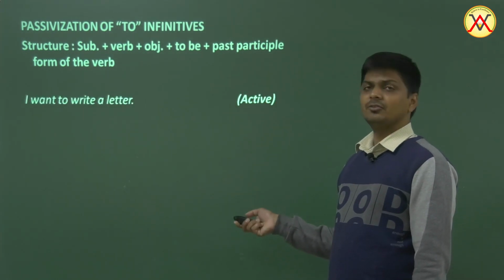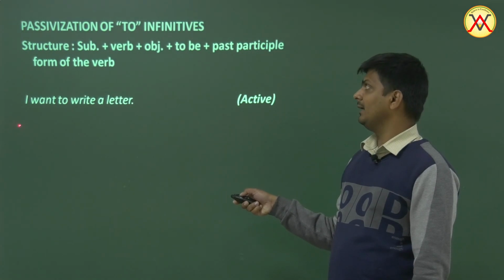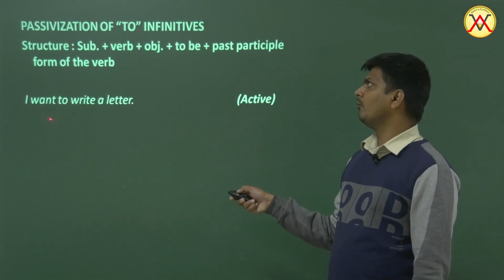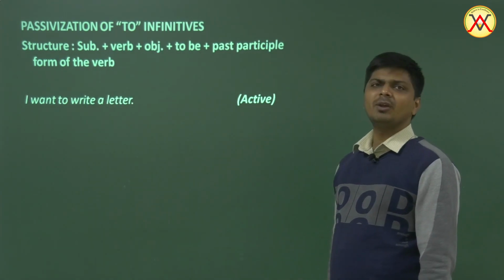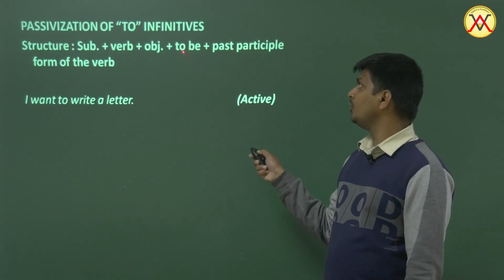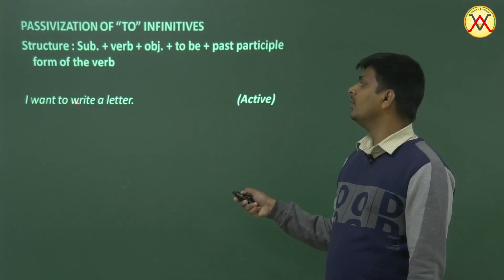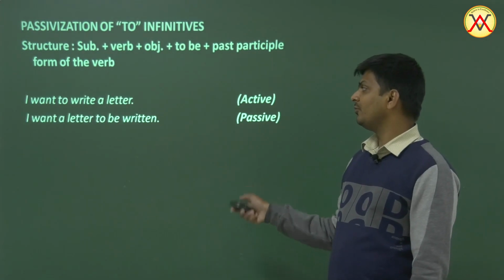I want to write a letter. So subject for subject, I for I. Verb, want for want. Okay, and then object. What's the object here? What does he want to write? A letter. So a letter should go there. I want a letter, and then to be, and then the third form. I want a letter to be written.